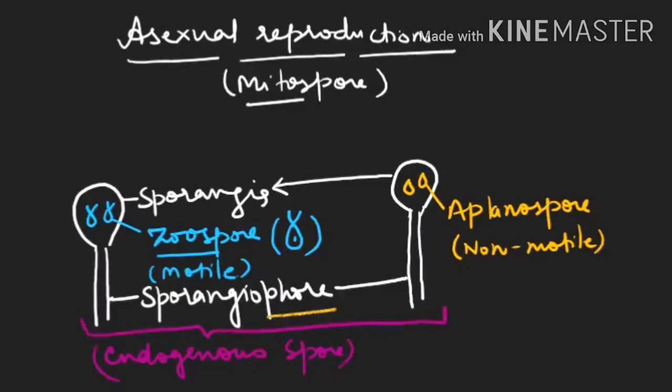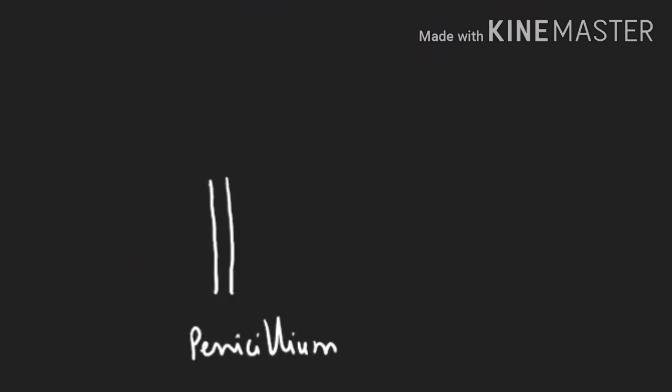Now see the conidia. See, this is one hypha. I'm explaining to you the conidia formation in Penicillium, where the conidiophore will go for branching. So this is your conidiophore. It will go for branching.